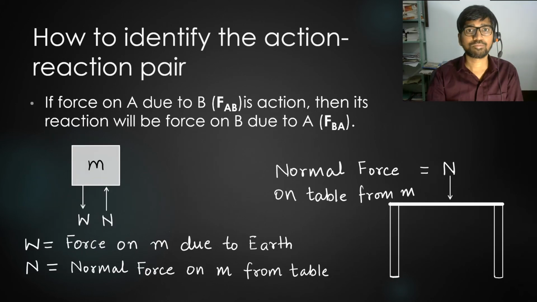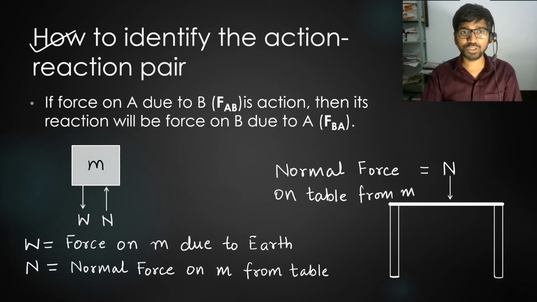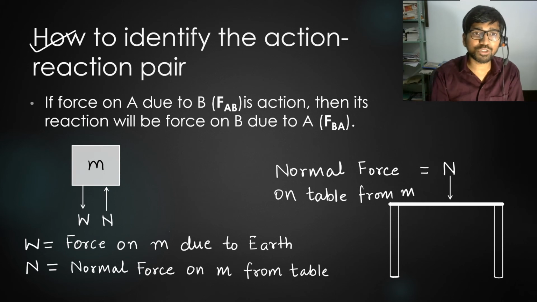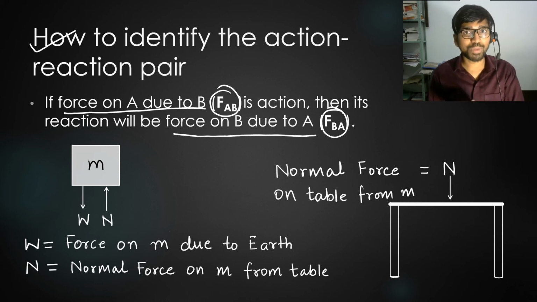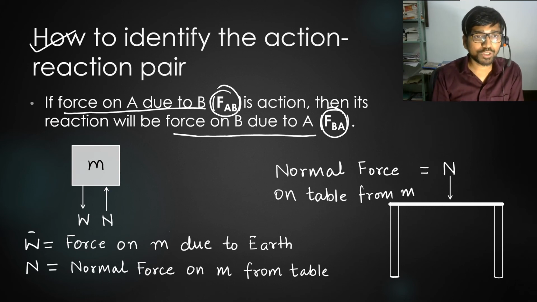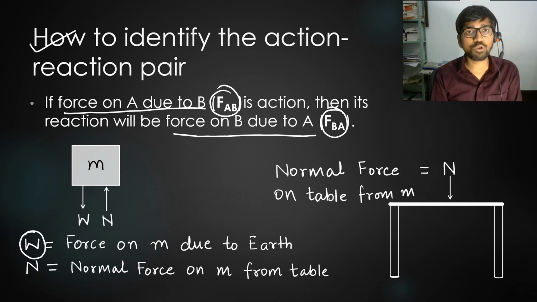How to identify the action-reaction pair? The easiest way is to keep in mind that if force on A due to B, FAB, is the action, then its reaction is going to be force on B due to A, that is FBA. If we take the previous example where a block of mass M was kept on a horizontal table and we saw that W comes out to be equal to N, what is this weight W? This weight W is the gravitational force on M due to Earth.